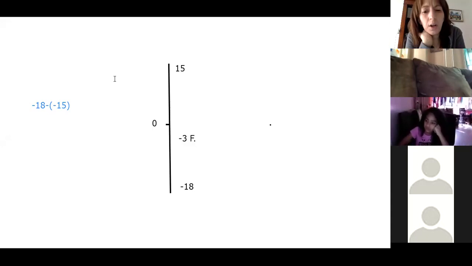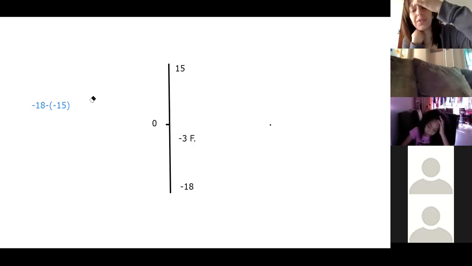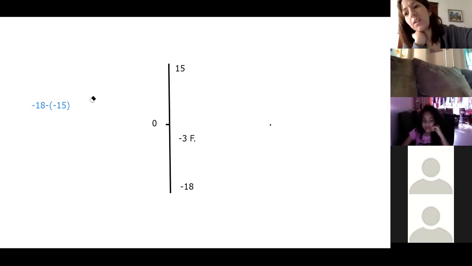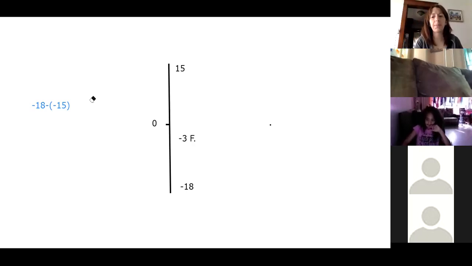Hold on, let's correct that. If you're at negative 18 and you want to get to 0, that's 18 spaces, correct? From negative 18 to 0 is 18, right? And then 0 to 15 is how many spaces? 15. So when you add 18 plus 15, what is the new grand total? Look, Jazz, I see what you're thinking because I did the same thing you did. From negative 18 to 0, it's 18 plus 15, which gives 33 spaces.